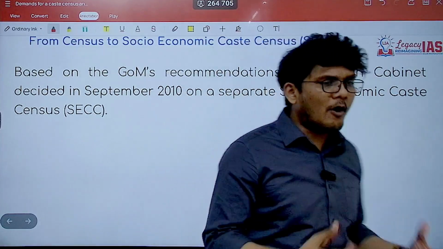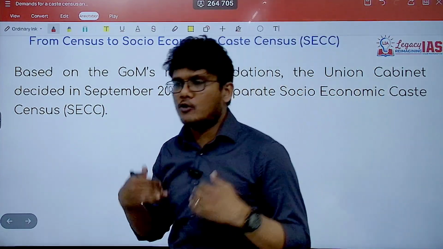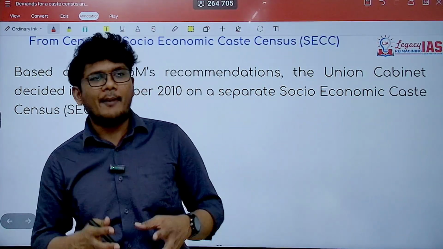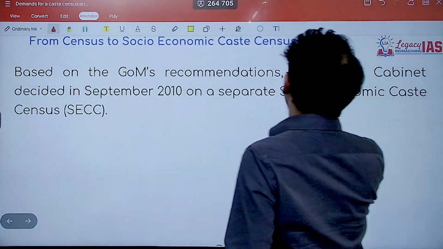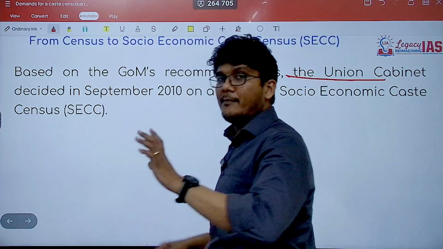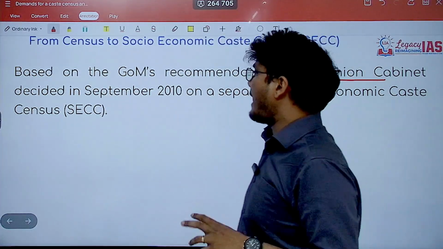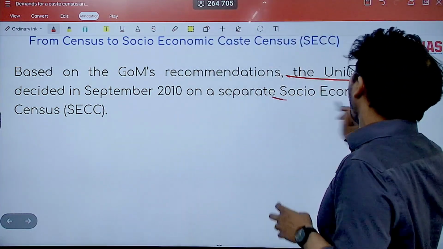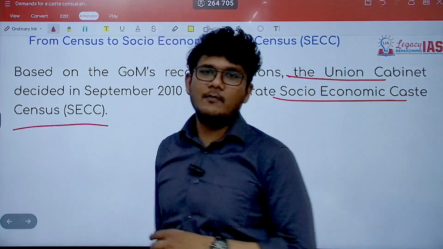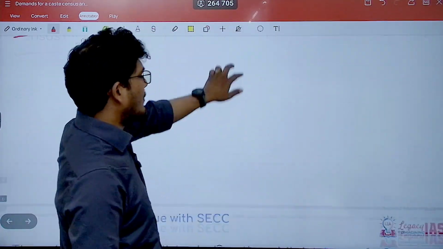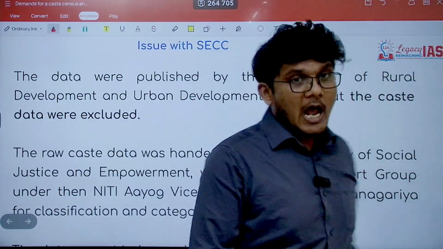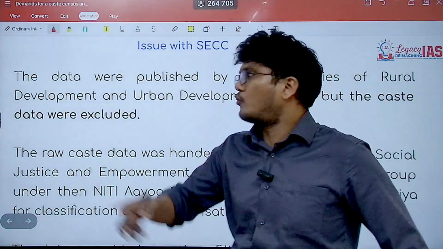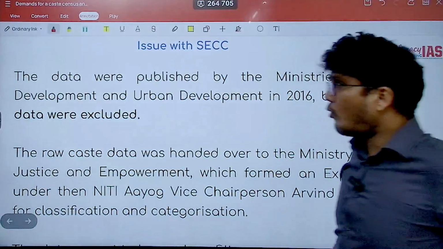However, there was a group of ministers that was formed to discuss the requirement of a caste census, and it recommended to the Union Cabinet, which subsequently decided to carry out the Socio-Economic Caste Census. So the caste census has not been done, but the Socio-Economic Caste Census has been done, right? However, there are certain issues with this as well. So what is the issue?